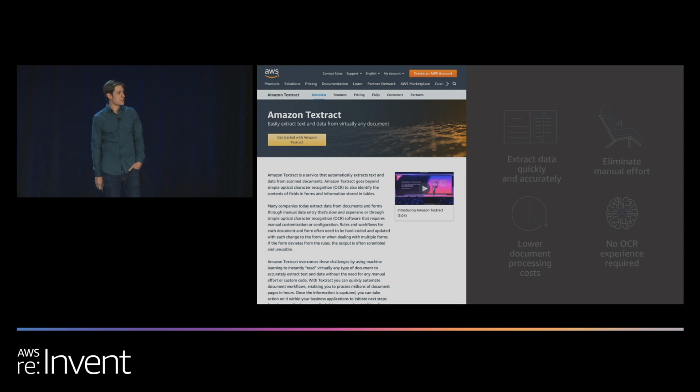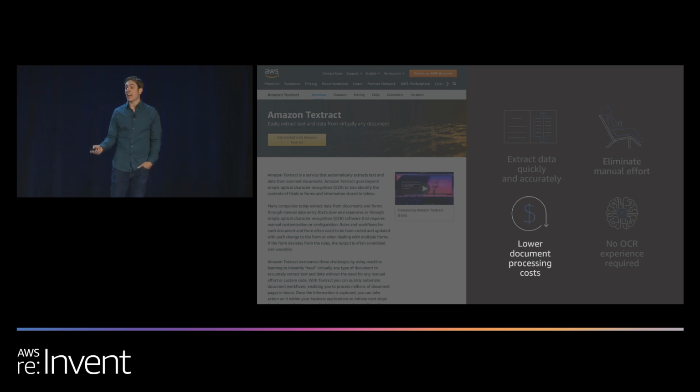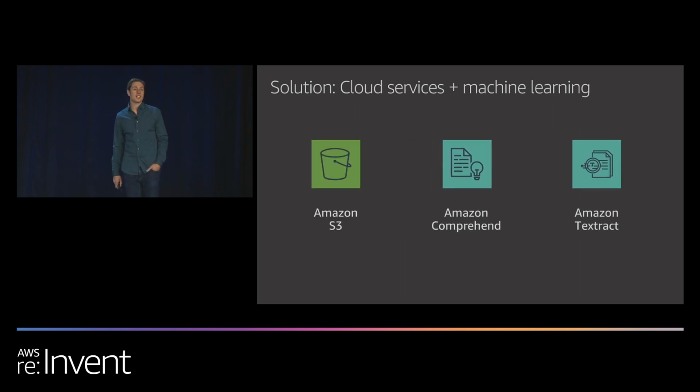Amazon Textract is a service that automatically extracts data and text from scanned documents. Perfect. With Textract, we can extract data quickly and accurately, eliminate manual effort, lower our document processing costs, and no prior optical character recognition, or OCR, experience is required. Put these together, and we now have a solution for analyzing all of our documents. However, we need a place to store the digital files for these, which can be in text, image, or PDF format. Enter Amazon S3. As most of you know, S3 is Amazon's scalable, highly available, and secure storage service.